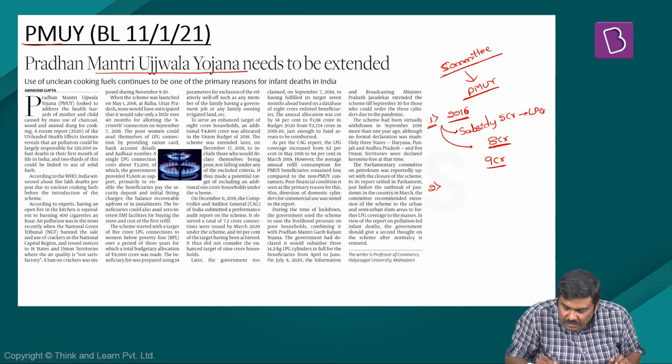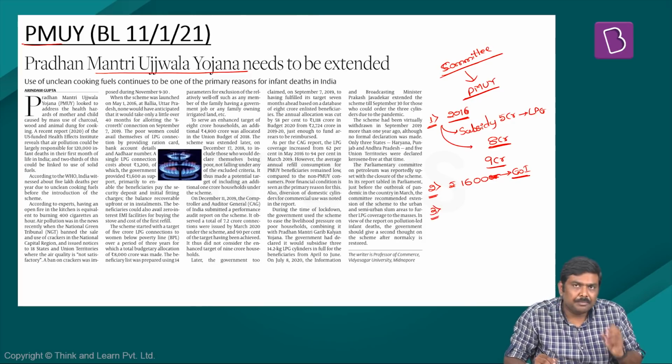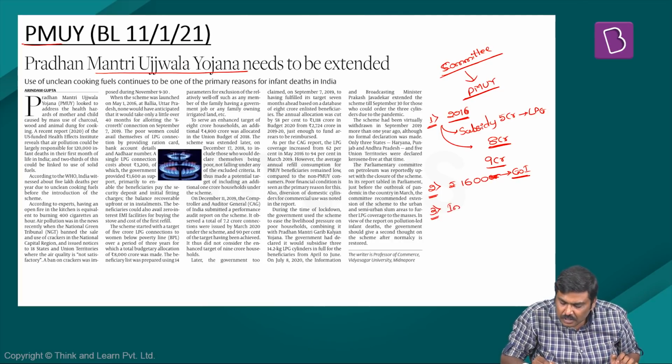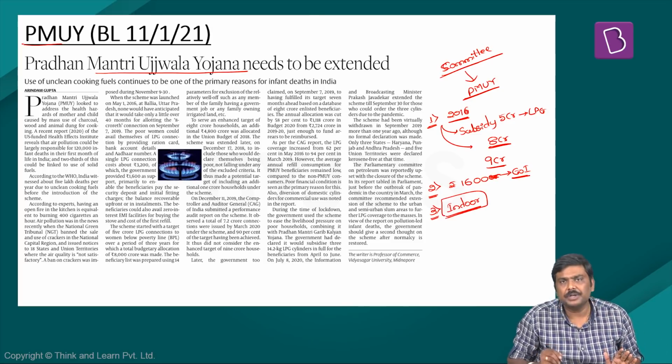As per this particular scheme, the households would be given a subsidy of 1,600 rupees from the Government of India to get an LPG connection. Third, the importance of the scheme comes in the background that in India, a huge number of deaths happen because of pollution, and one type of pollution is indoor pollution.